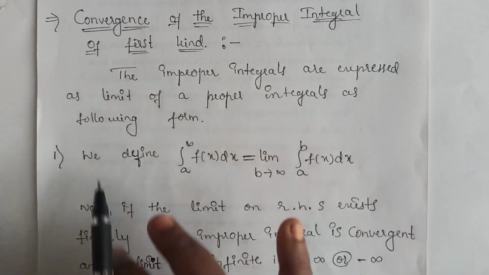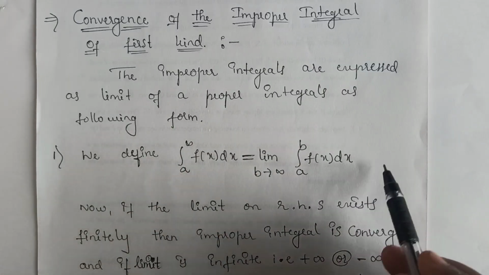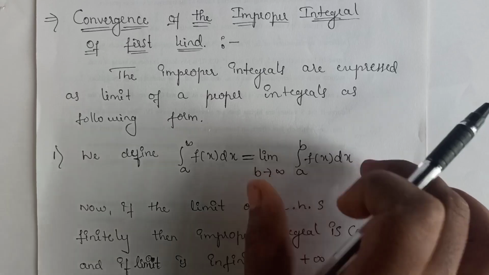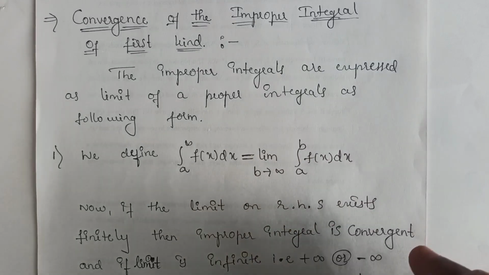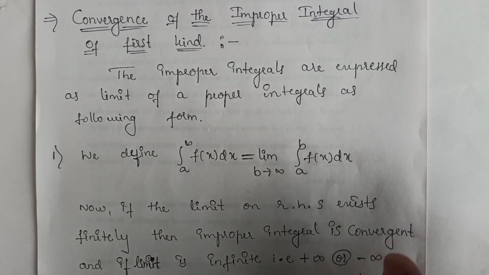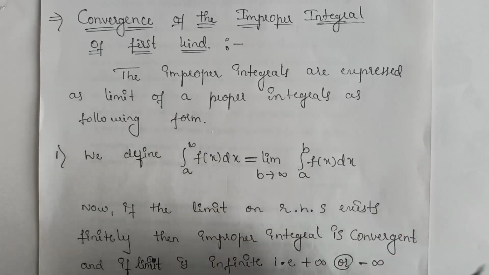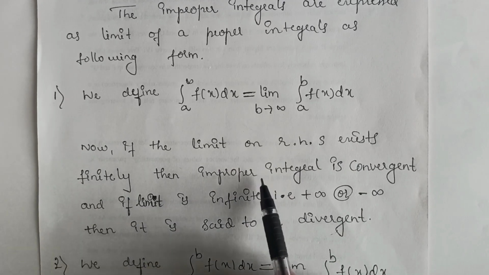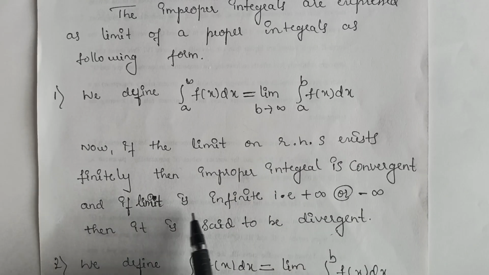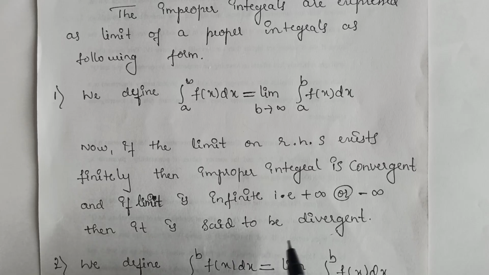Now how do we decide whether this improper integral is finite or infinite? We test this limit of the integral. If the right hand side limit is finite, then we say it is convergent. Otherwise, if we get an infinite value, that is minus infinity or plus infinity, then the given improper integral is said to be divergent. That is, if the limit on the RHS exists finitely, the improper integral is convergent, and if the limit is plus or minus infinity, it is divergent.